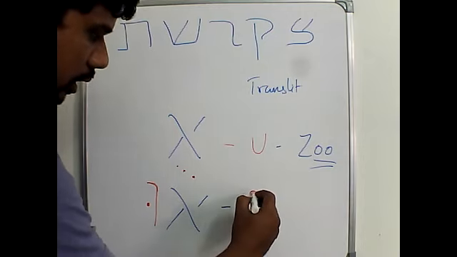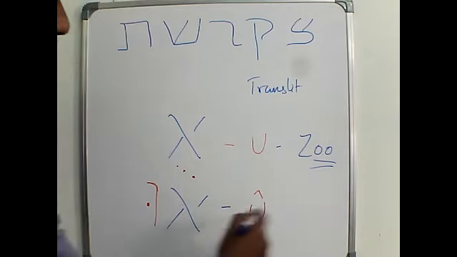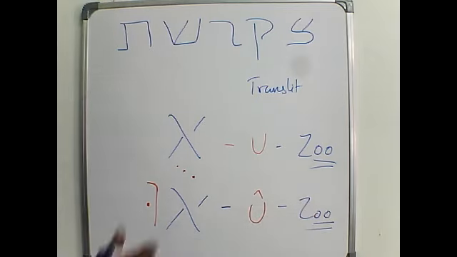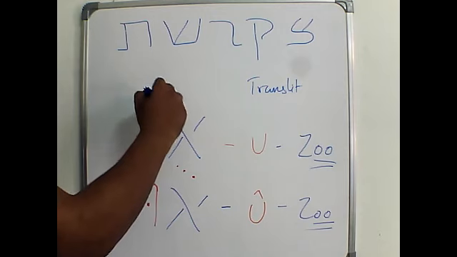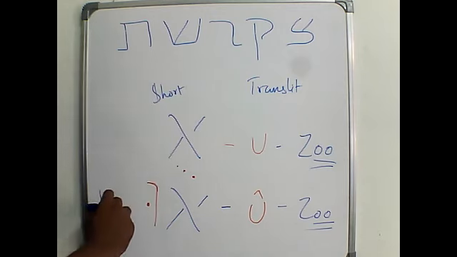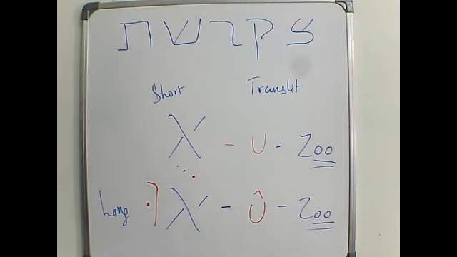So what I'm writing here is transliteration. So similar oo sound. Okay, this is actually a short vowel, and this one is a long vowel. I think you can see that in your chart itself. I have given you the chart, so you can see there.